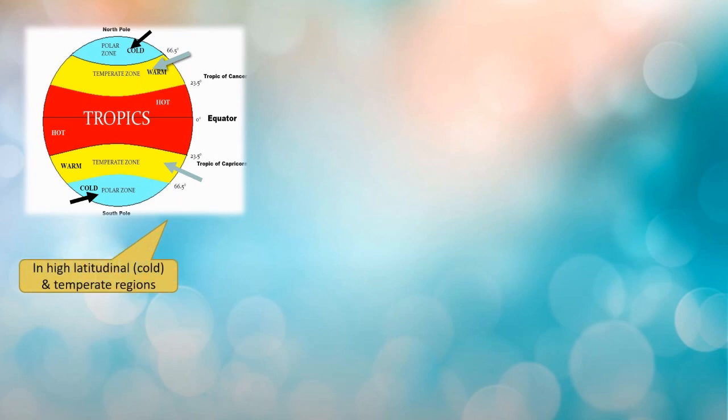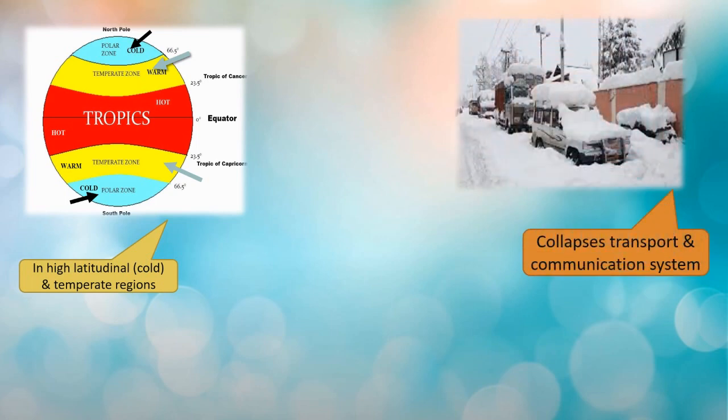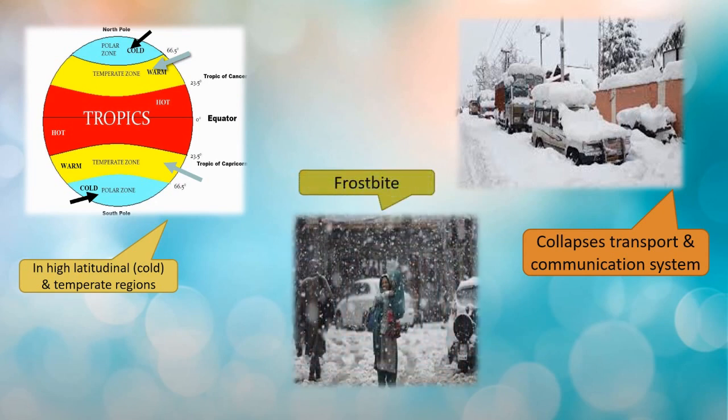As all of you know, when snow accumulates on a larger scale, it creates a barrier for the transportation and communication system. As a result, this system can collapse, whereas the people living in those areas have to protect themselves from frostbite.